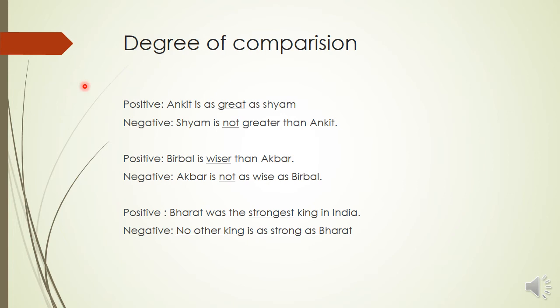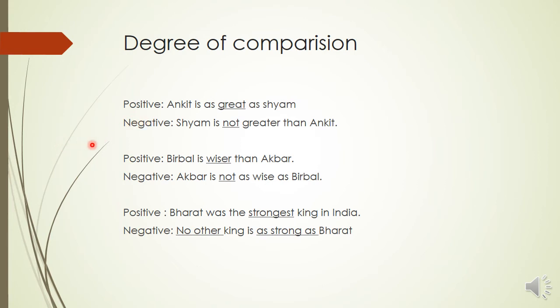Another way of changing a positive sentence to negative sentence is by using the degree of comparison. Ankit is as great as Shyam. Now, Shyam is not greater than Ankit. The meaning remains the same. We are using the negation not, and this becomes a comparative sentence. This is positive sentence, this is comparative sentence, and we are using not, negation. It becomes a negative sentence.